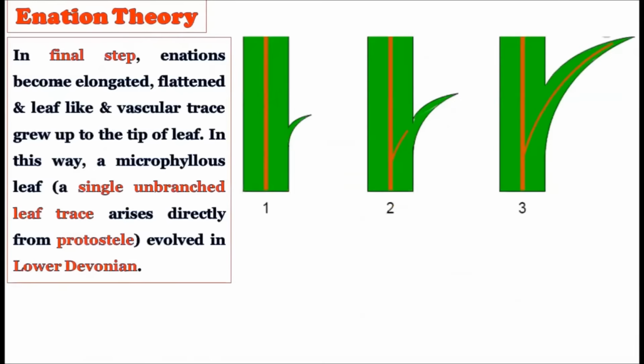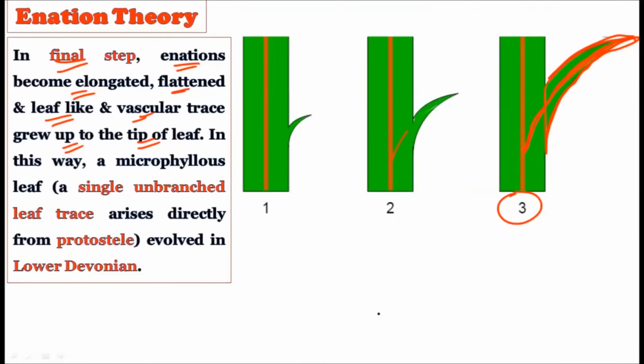Now in the final step, that is the third step, the enations become elongated and flattened, leaf-like, and the vascular trace grows up to the tip of the leaves. See what happened in the third step. Whatever enations were there got converted into leaf-like structures, and this flat leaf-like structure has the vascular connection right from the protostele to the tip of the leaves. So this is how the vasculature developed in three stages in the leaves of the pteridophytes.